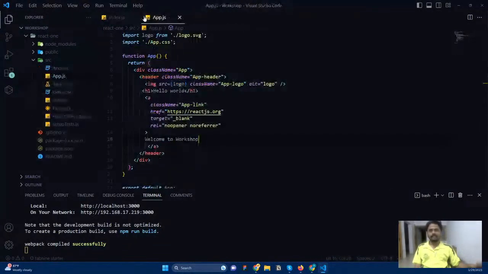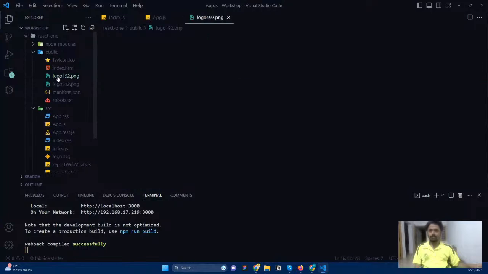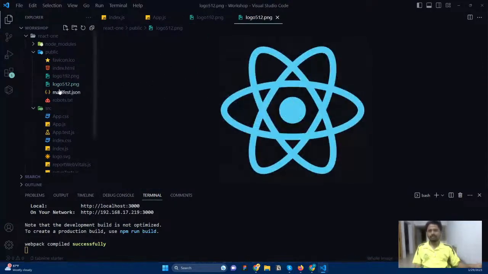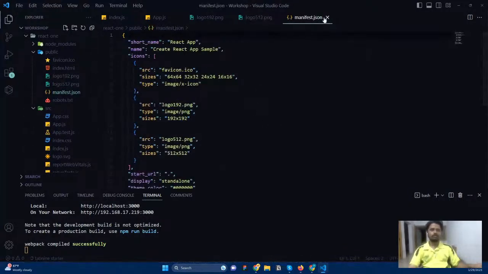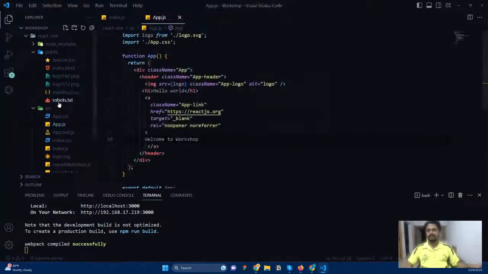We never change anything in this file. And here in this public folder, we don't actually want this logo PNG. These are all files that contain the logo PNG, this one and this one, and they are all files that serve the app. What we can do is delete all the clutter files like this logo, manifest, robot.txt, and this favicon. Everything you can delete.